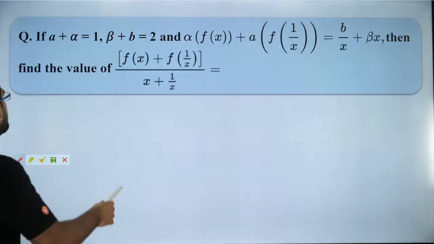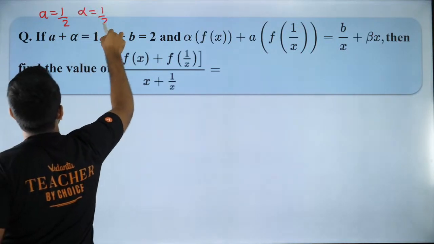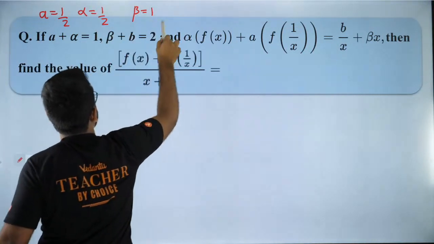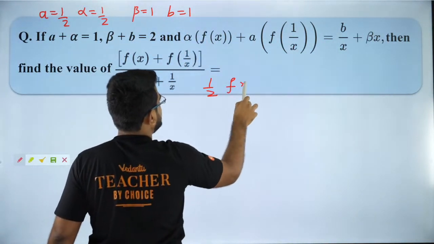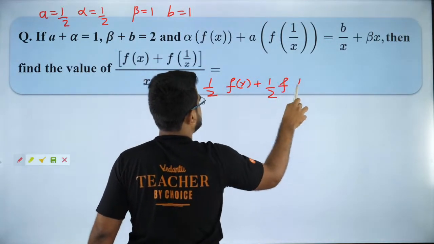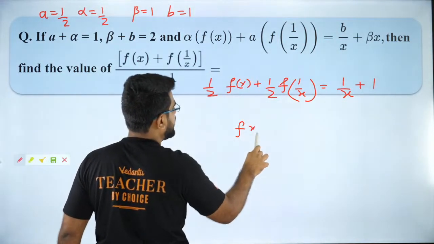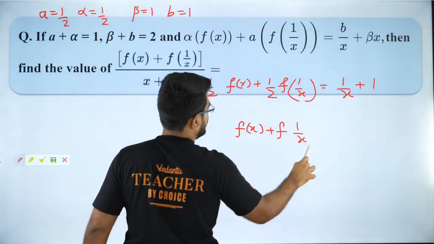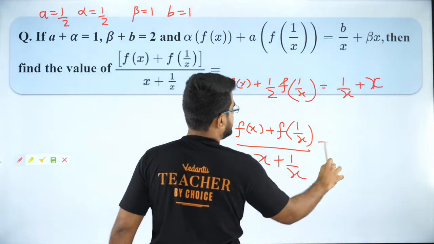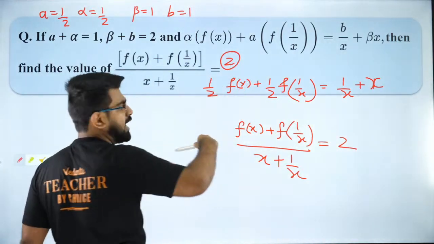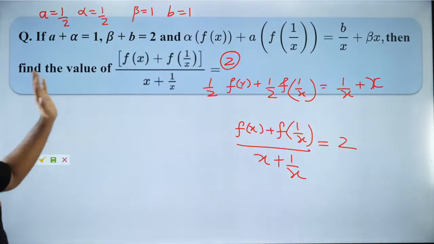One method is substitution. So you can substitute a is equal to half and alpha is equal to half. You can substitute beta equal to 1 and you can substitute b equal to 1. So when you do that, what will you get? You will get half f of x plus half f of 1 by x is equal to 1 by x plus 1. So what will I get? F of x plus f of 1 by x is equal to x plus 1 by x, which is equal to 2. So directly I'll tell the answer 2 and I'll keep going. This is the easiest way to solve it. Did you guys like that? So this is the substitution method.